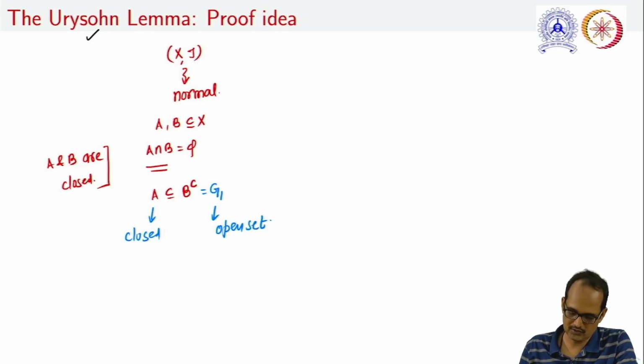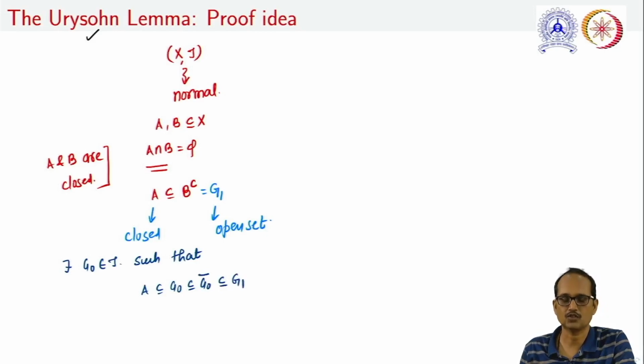Then by using the result which we have already discussed, there exists an open set, let us denote it by G naught, in tau, such that A is contained in G naught, which is contained in the closure of G naught, and this is a subset of G1.